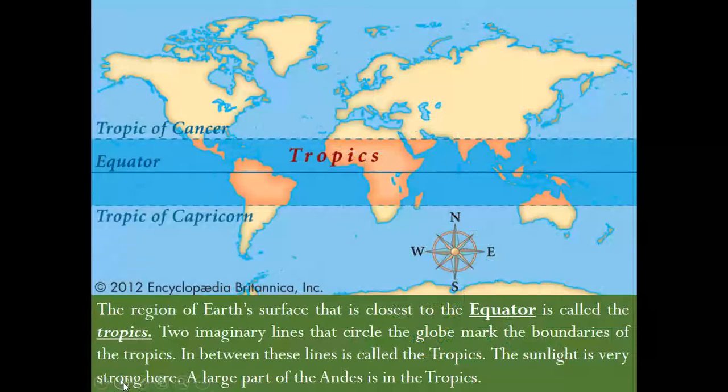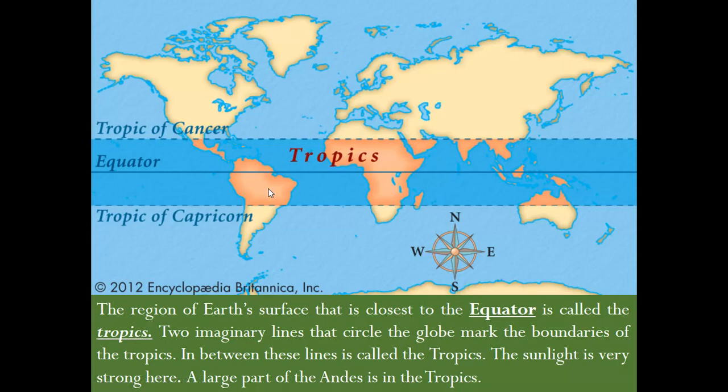The region of Earth's surface that is closest to the equator, so there's the line, the equator that goes in the middle of Earth, is called the tropics. So there's a line called the Tropic of Cancer here, and there's a line called the Tropic of Capricorn, which is here. The two imaginary lines that circle the globe mark the boundaries of the tropics. So in between here and here, it's all called the tropics. These countries here are called the tropics in this darker orange. In between these lines is called the tropics. The sunlight is very strong here.